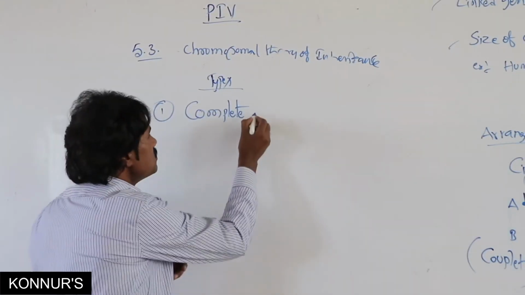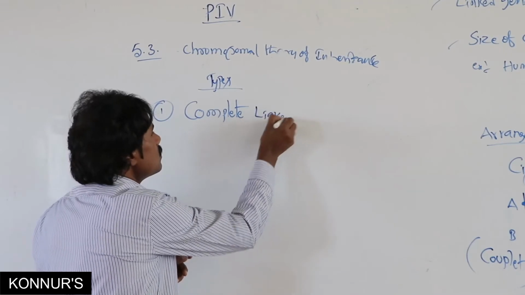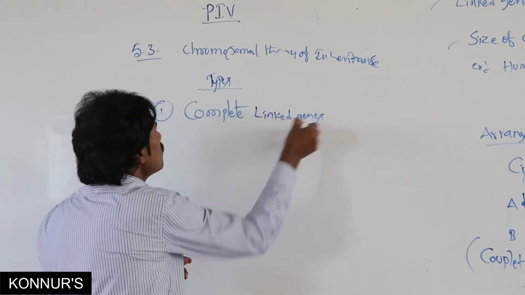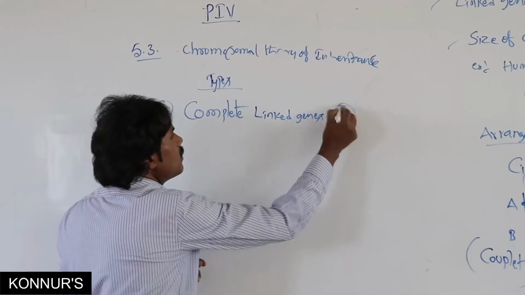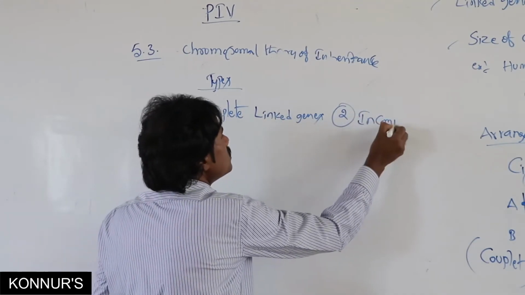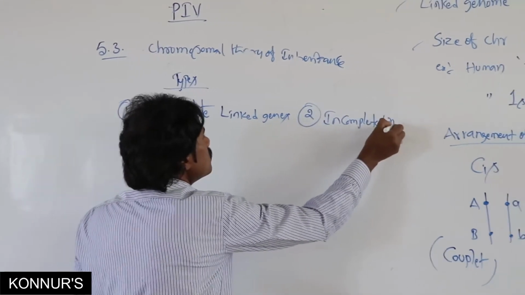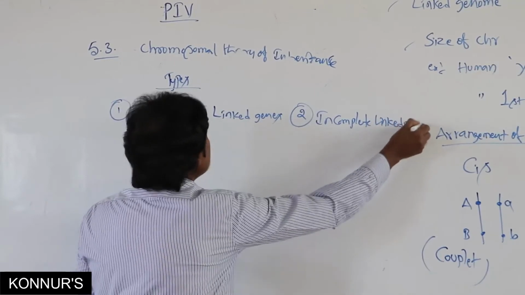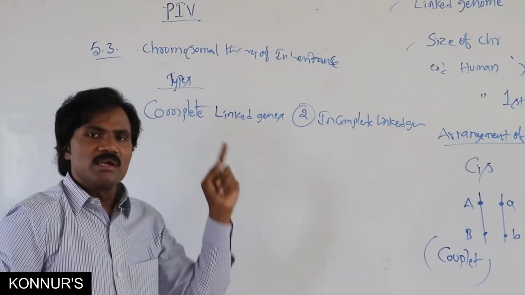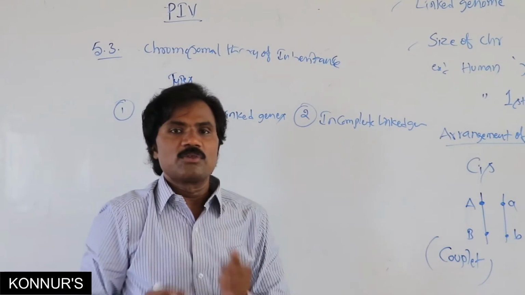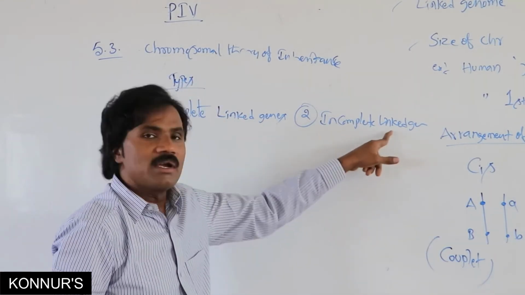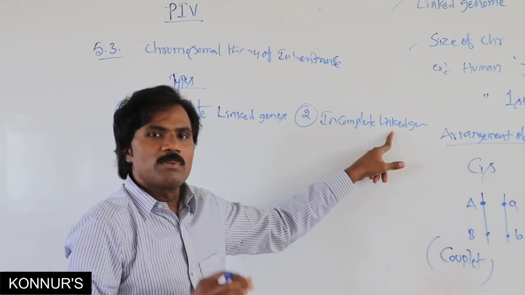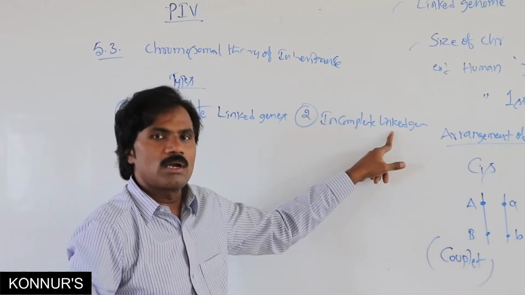Complete linked genes are very rarely present. Incomplete linked genes are frequently and commonly present in almost all organisms.